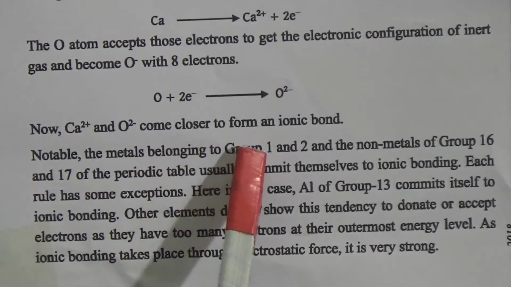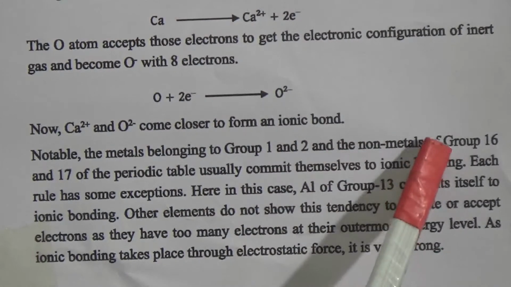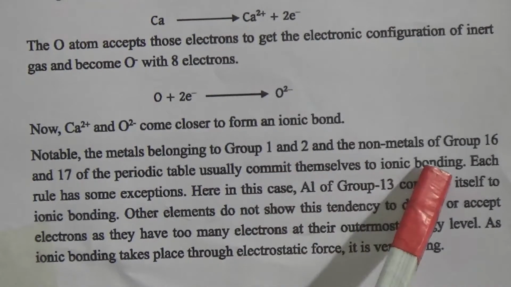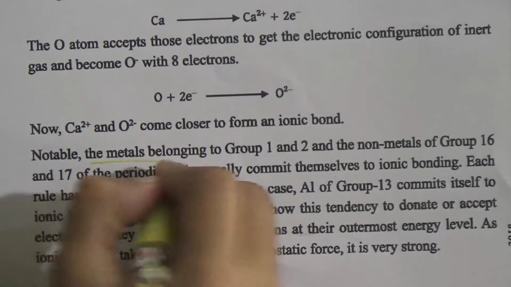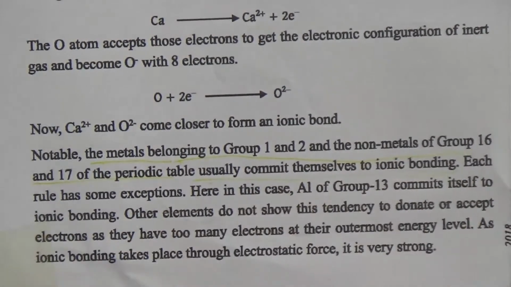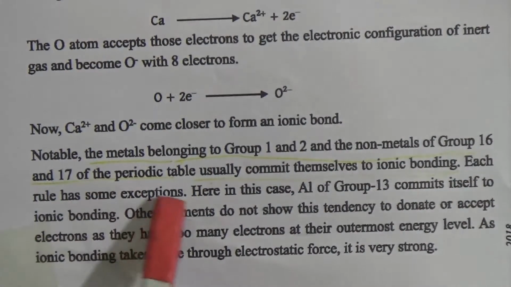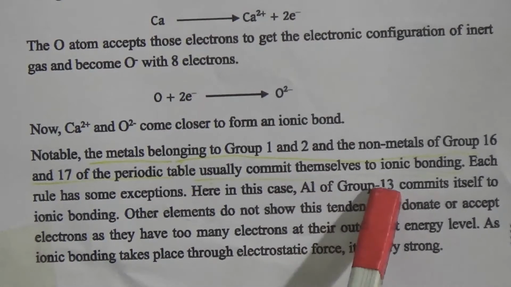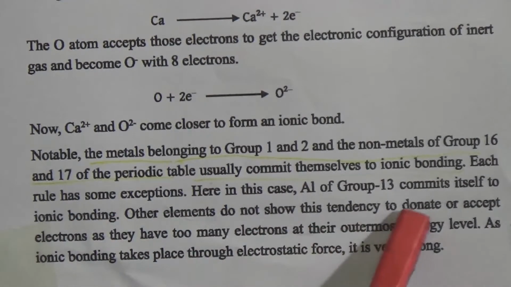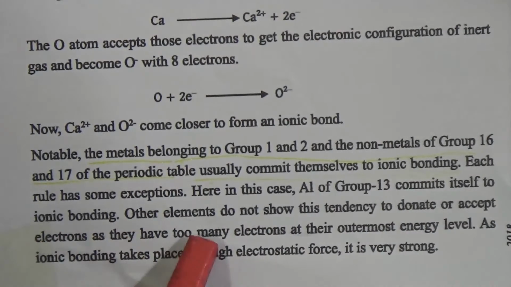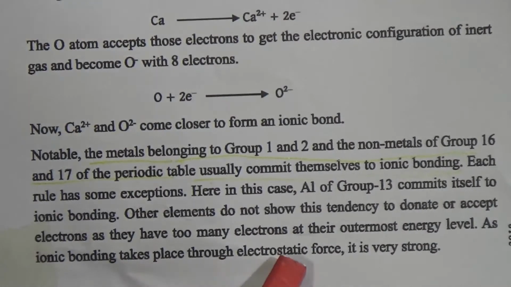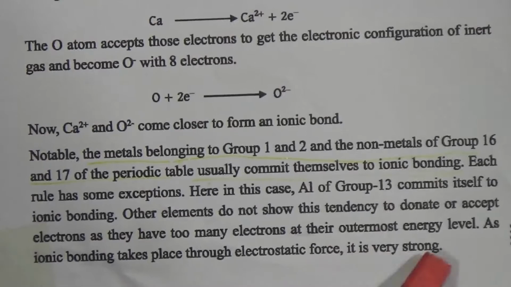Notably, the metals belonging to groups 1 and 2 and the non-metals of groups 16 and 17 of the periodic table usually commit themselves to ionic bonds. This line is very important. Each rule has some exception. Here, in this case, aluminium of group 13 commits itself to an ionic bond. Other elements do not show this tendency to donate or accept electrons as they have too many electrons at their outermost energy level. As an ionic bond takes place through electrostatic force, it is very strong.